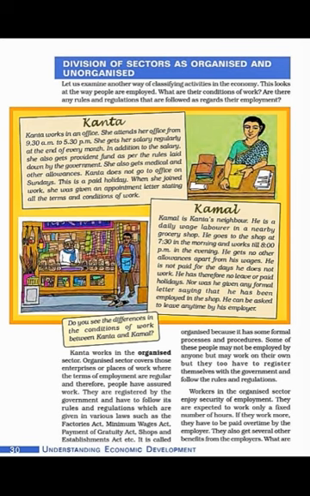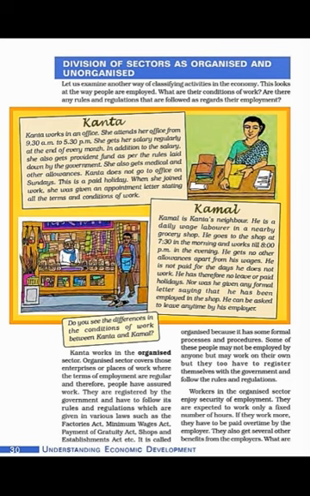Here the story of Kanta and Kamal is given. You can easily read what is happening with Kanta. She works in an office. She attends her office from 9:30 to 5:30. She gets her salary regularly. In addition to the salary, she also gets other benefits like provident fund and medical allowances, and she does not have to go to office on Sunday, that is a paid holiday. And when she joins, she also gets an employment letter where all terms and conditions of work are mentioned.